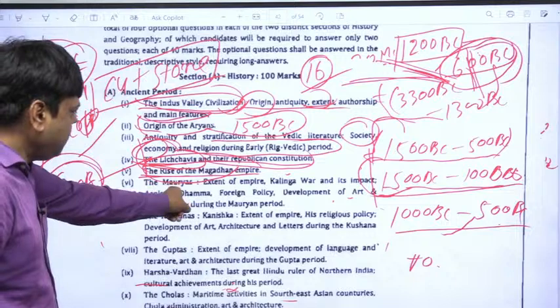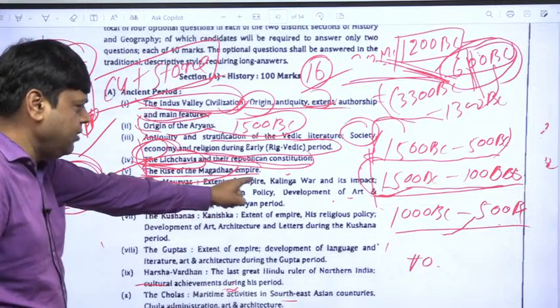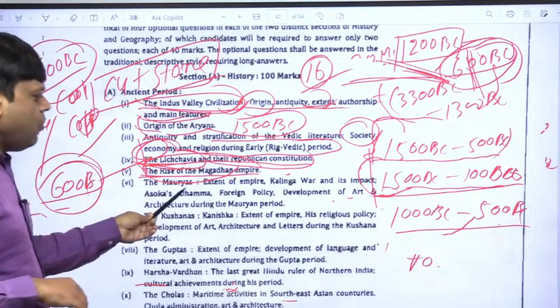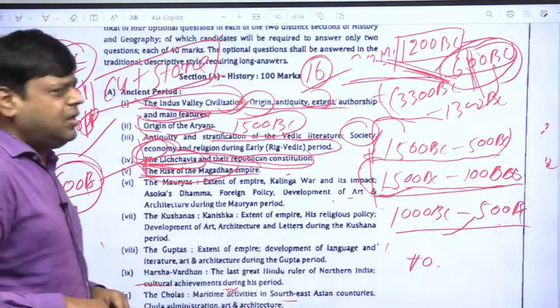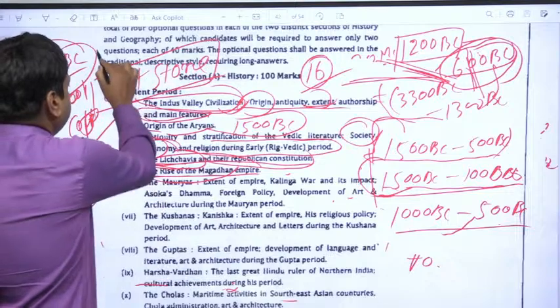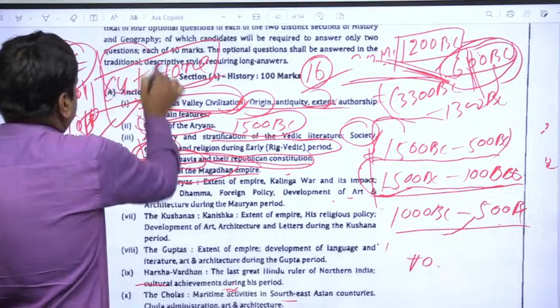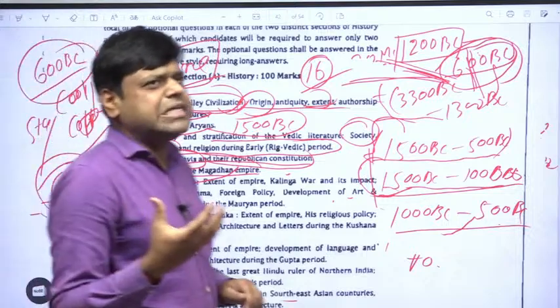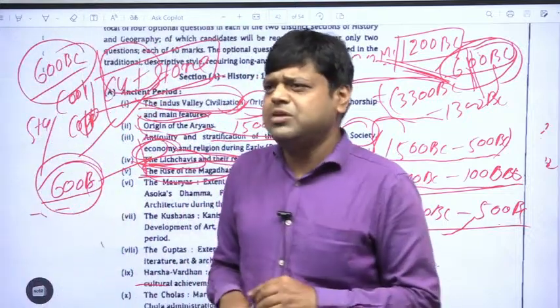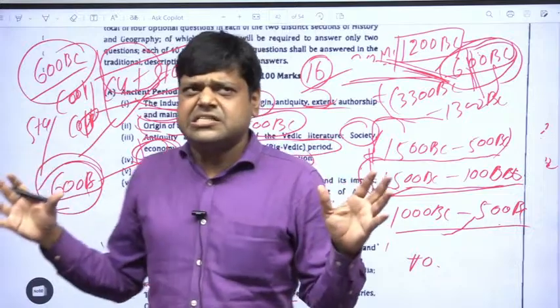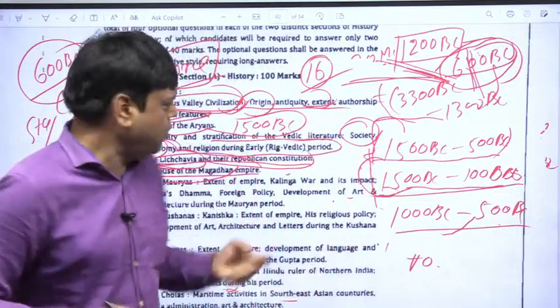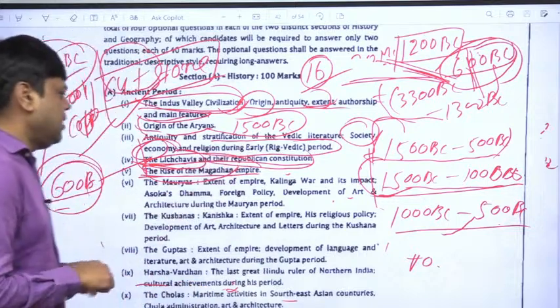Okay. Now come to the Mauryans: extent of empire, Kalinga War, its impact, Ashoka. You know the extent of the Mauryan Empire. In the time of Ashoka, it spread all over India. Okay, Dhamma was Ashoka's diplomatic technique through which he controlled his subjects by emotional bonding. We'll learn about that Dhamma.